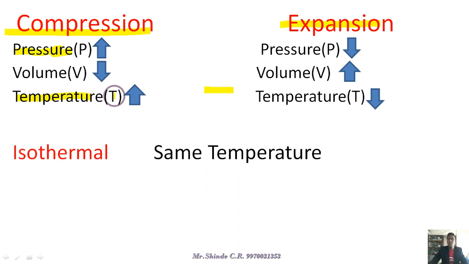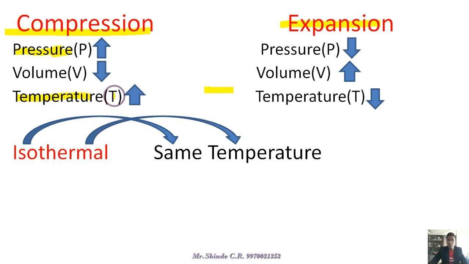Now the second term is isothermal. What is the meaning of iso? Iso is nothing but the same, and we already know that thermal is nothing but temperature. So keep in mind that isothermal means same temperature. There is a change in the system, from the boiler to the steam turbine to the condenser, and from the condenser to the feed pump, but the temperature is constant. Isothermal means the same temperature.